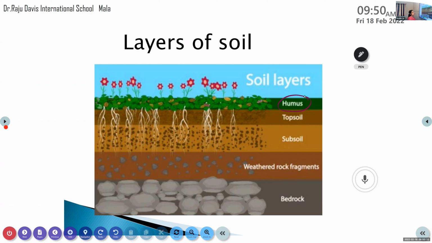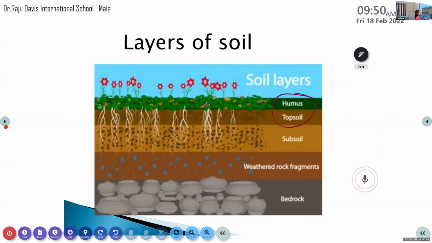Okay, the topsoil, you can see many plants are growing on the topsoil and humus also there. So in your textbook, you can see topsoil. What all things are there? It is made up of vegetation and is rich in humus. So vegetation means the plants and all. Mainly the plants are growing on the topsoil and humus also. Now we understand what is humus. Okay. So the first layer it is topsoil.